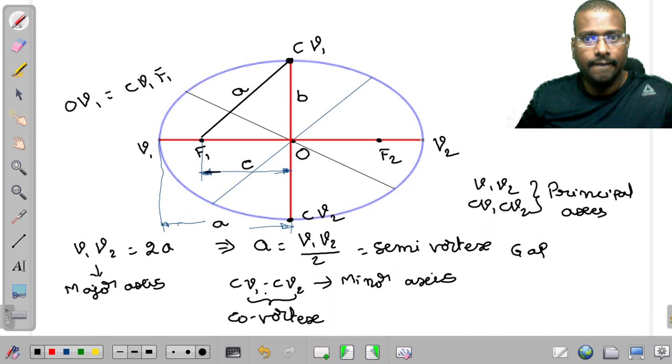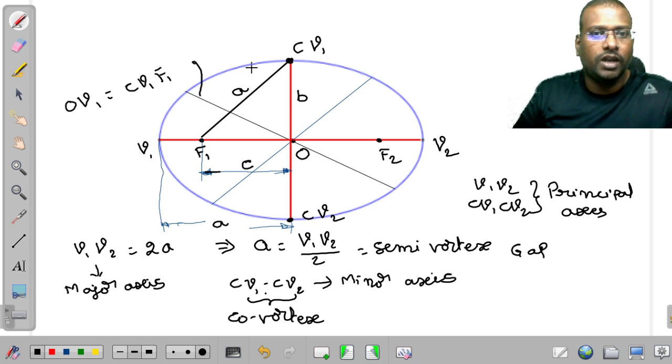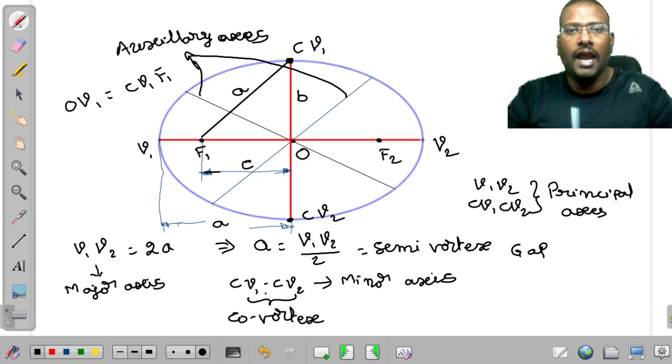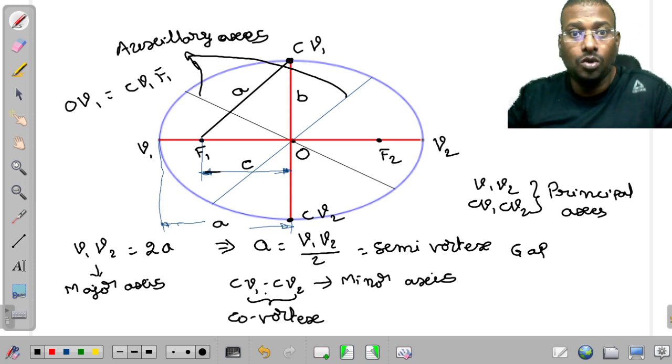Principal axis. And what about the others, apart from these two? Whatever other axes are present, this is one, this is another, like this an infinite number of axes are there. They are called auxiliary axes. These are important. Whenever axes other than the major and minor axes are there, they are called auxiliary axes.